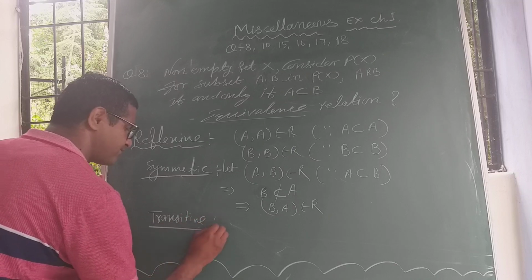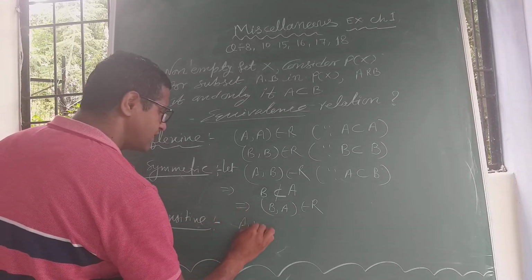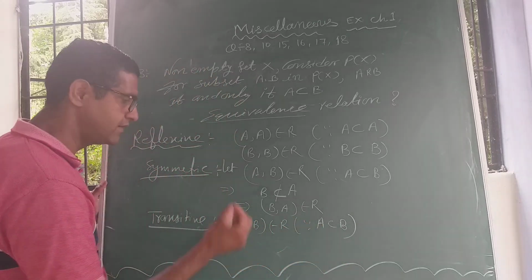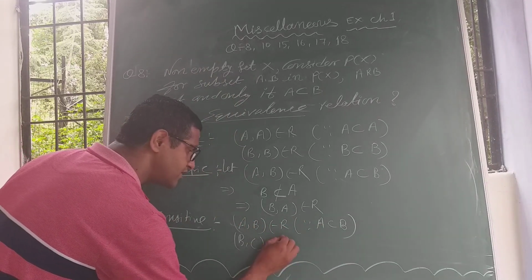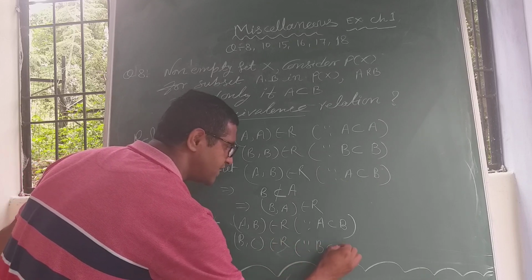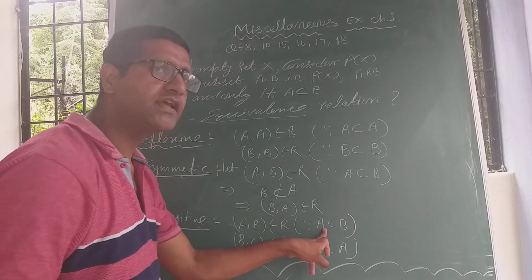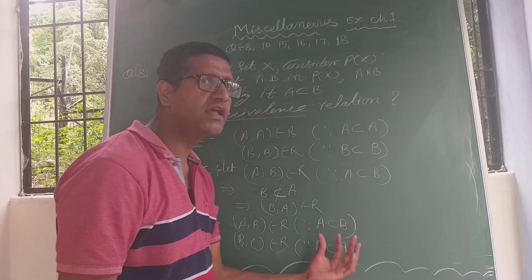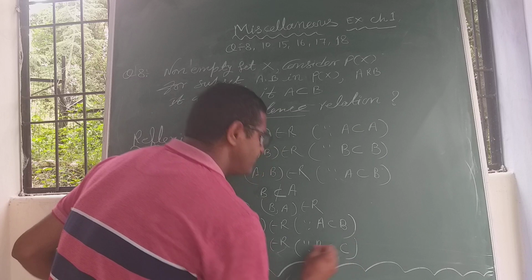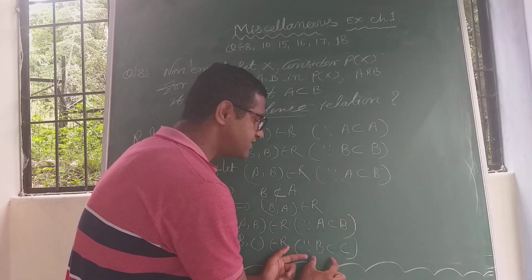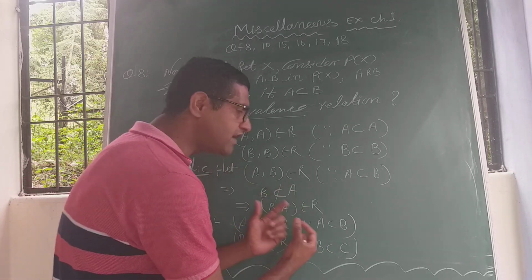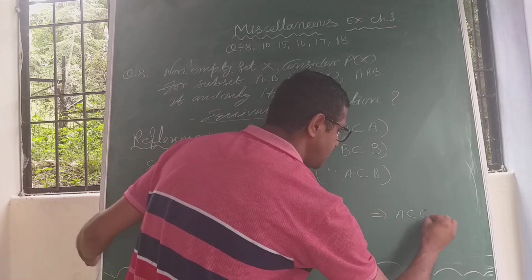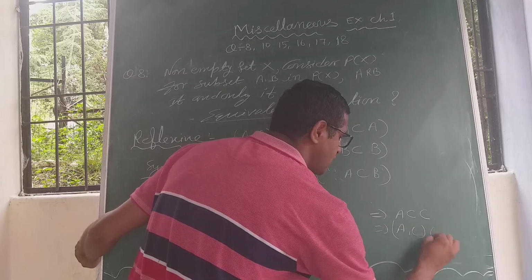Let us see the transitive. Let (A, B) belong to R since A is a subset of B. We are assuming (B, C) belongs to R since B is a subset of C. My dear friend, as we know that A is a subset of B and B is a subset of C, it means all elements of A are in B and all elements of B are in C. From the first and second given conditions we can infer that A will be a subset of C, which implies (A, C) belongs to R.